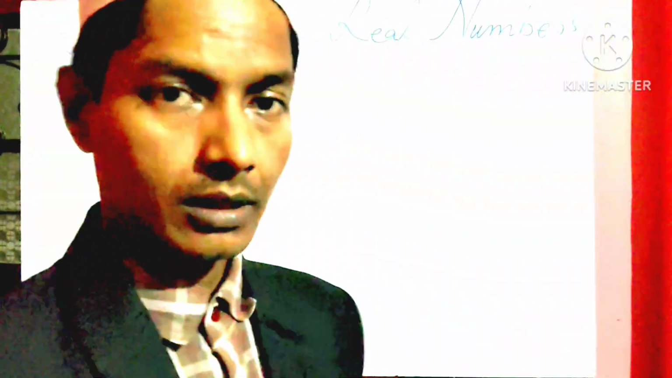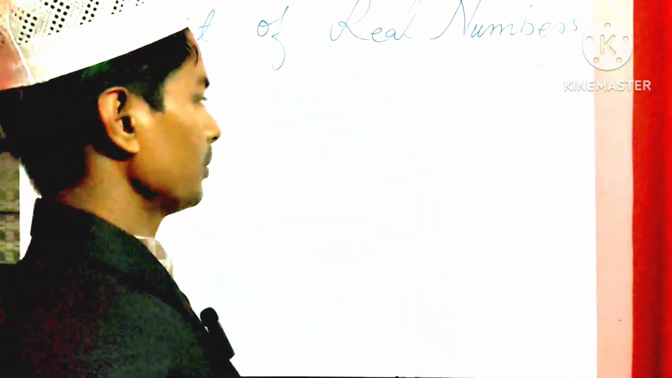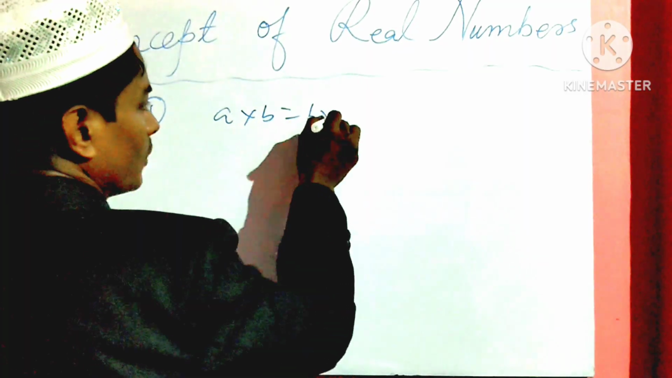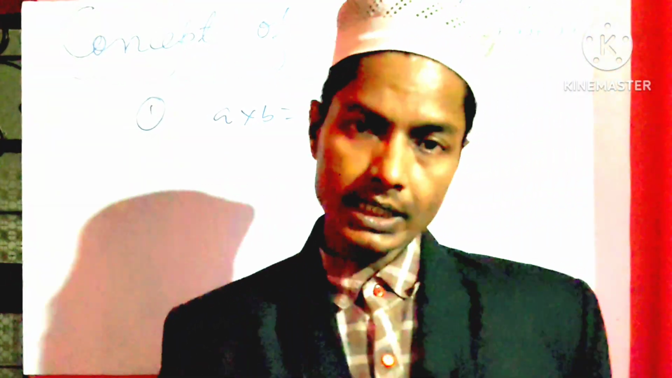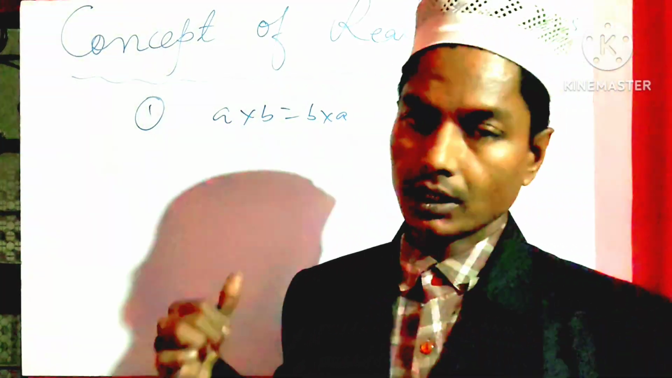Okay, then first of all we will learn closure property of multiplication of real number. What is it? Closure property of multiplication of real number is what? If a and b are two real numbers, then a into b equal to b into a. अगर a, b दो रियल नंबर हों तो a को b से मल्टीप्लाई करें या b को a से मल्टीप्लाई करें, दोनों का वैल्यू बराबर होगा। ठीक है, ये क्या है? ये आपका कम्यूटेटिव प्रॉपर्टी है, क्लोजर प्रॉपर्टी नहीं है। तो क्लोजर प्रॉपर्टी क्या होगा?